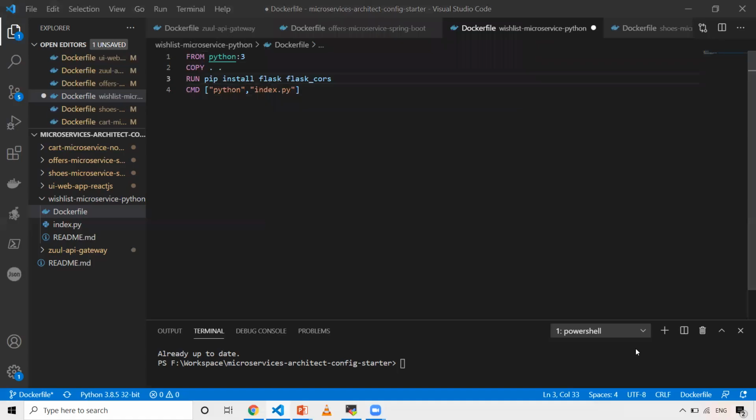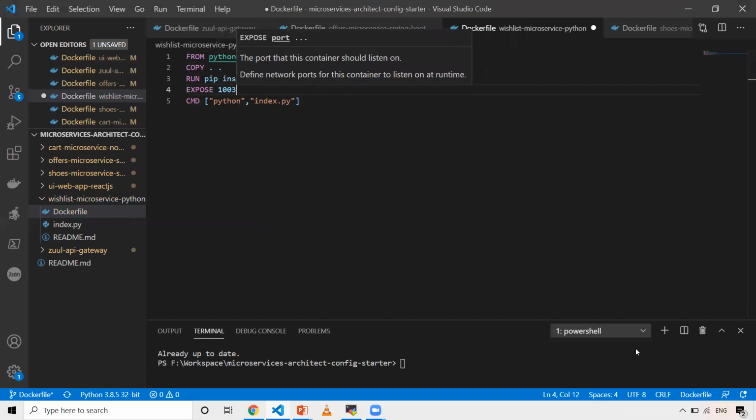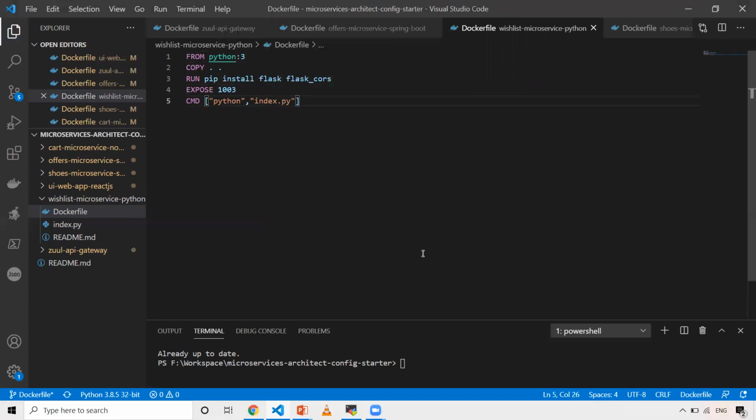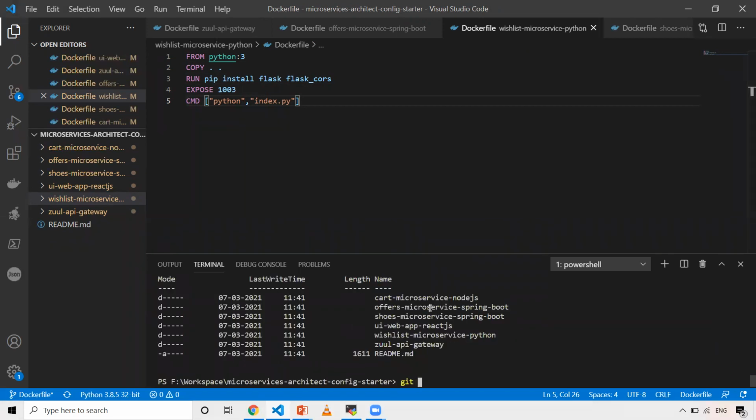So if you see wishlist, 1003, EXPOSE 1003. So let's save it. Now we have created a Dockerfile for each and every microservice. Now what we will do is push this code onto my GitHub, and from there we will clone it back onto my machine, and then we will create Docker images and create containers out of them, and we will access the UI. We should be able to see the output of each microservice. So let me do git status.